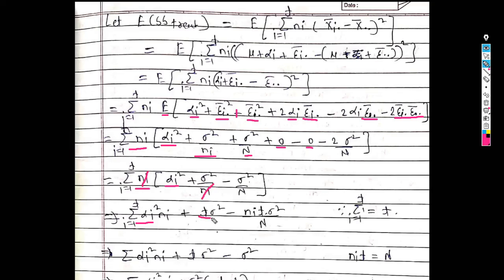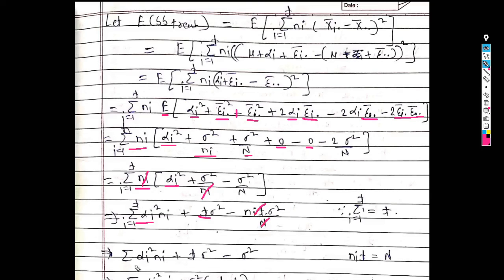So we get sigma square minus, take this term or multiply this term with sigma square upon capital N. So we get ni into t into sigma square upon capital N. So here ni into t is nothing but capital N, and this capital N will get cancelled.